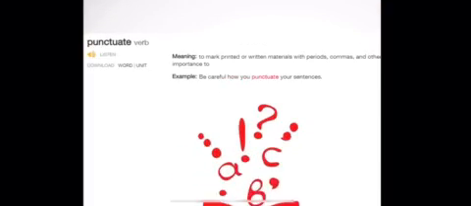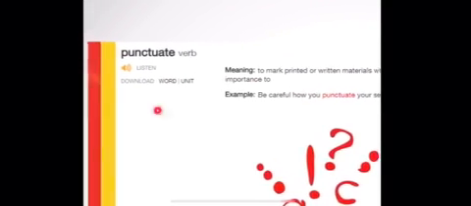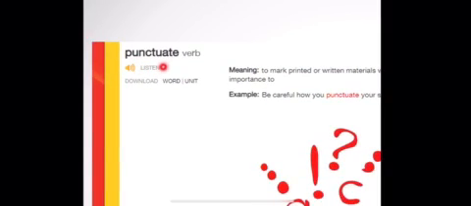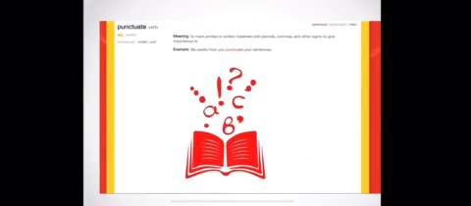Next word. Everybody say it with me, please. Punctuate. Punctuate. Very good job. The word punctuate is a verb and it means to mark printed or written materials with periods, commas, and other signs to give importance to.